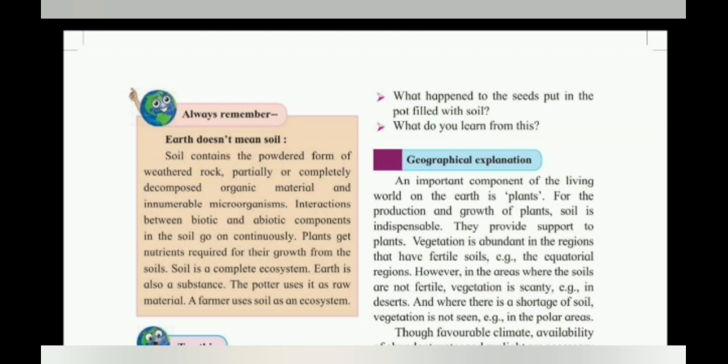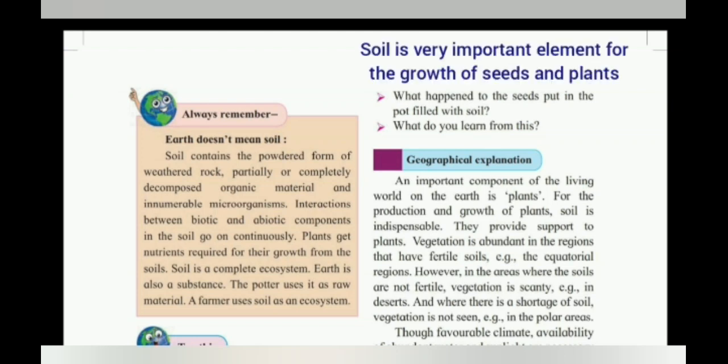The seeds kept in the pot filled with soil did germinate, and small saplings started to grow from it. And what do you learn from this? From this we learn that plants require soil to ensure growth. Soil is a very important element for growth of the seeds and plants.